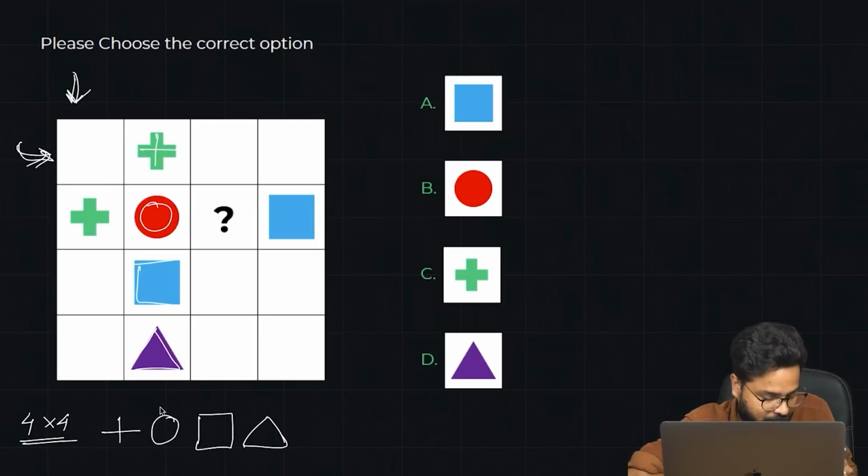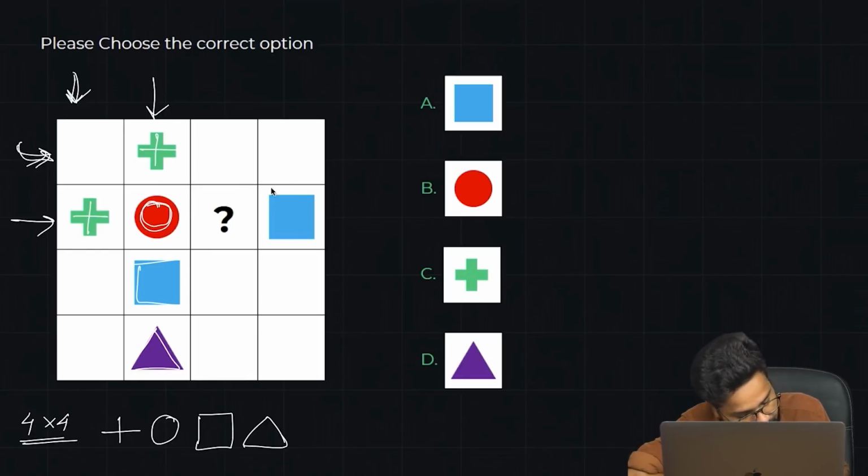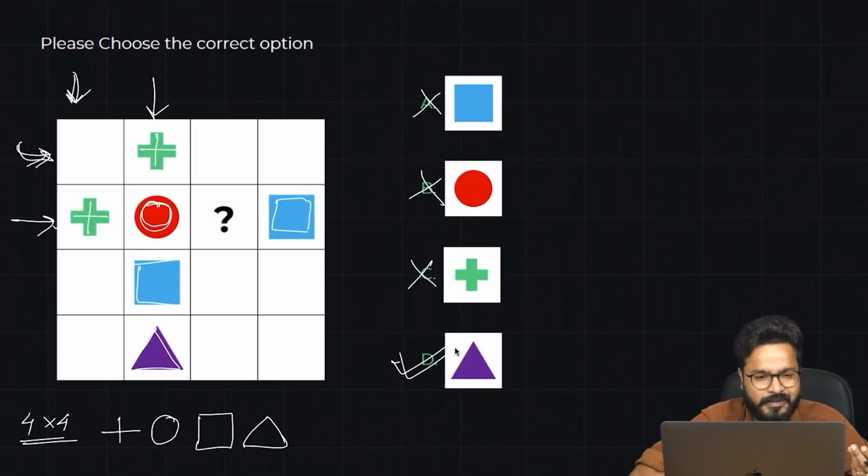So nothing is repeated in this particular column number 2. So the most basic question, right? Here you can see a plus already, a circle already, a triangle, a square already. So what would be the third one? It cannot be a plus sign because it is already here. It cannot be a circle. It cannot be a square. So that must be a triangle.